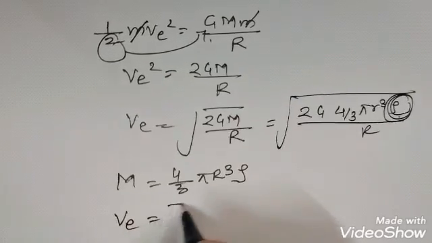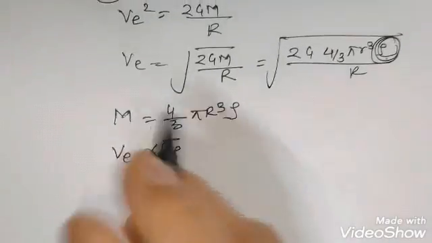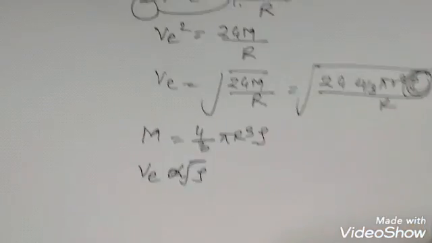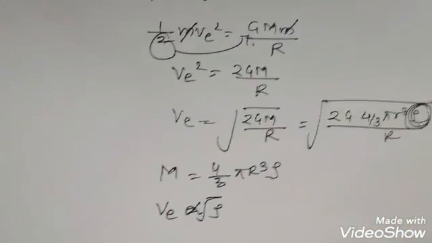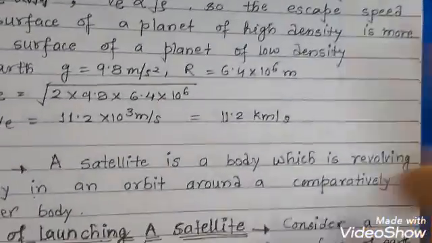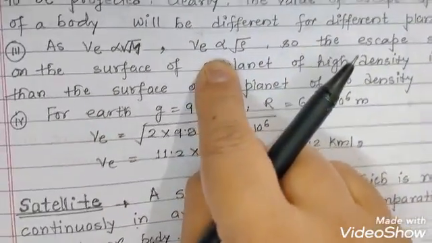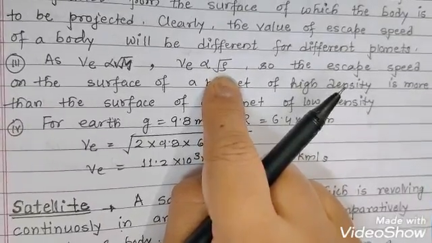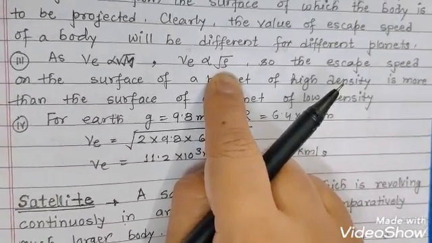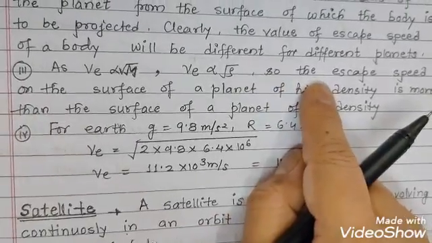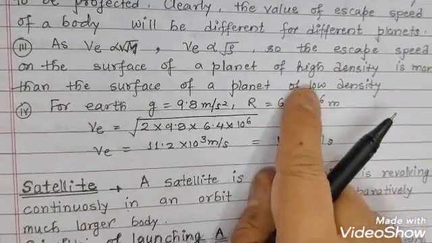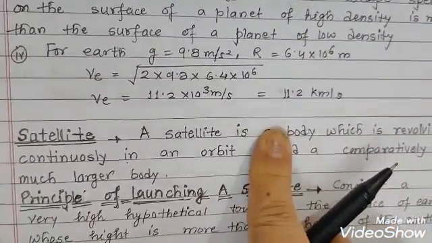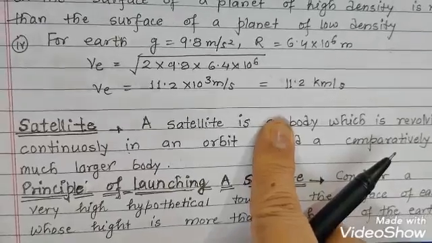So v is directly proportional to root of the density, considering that the density of the planet or the Earth is uniform everywhere. So in such a situation you will find that the escape velocity or escape speed is directly proportional to root of the density of the planet. So the escape speed on the surface of a planet of high density is more than on the surface of a planet of low density.